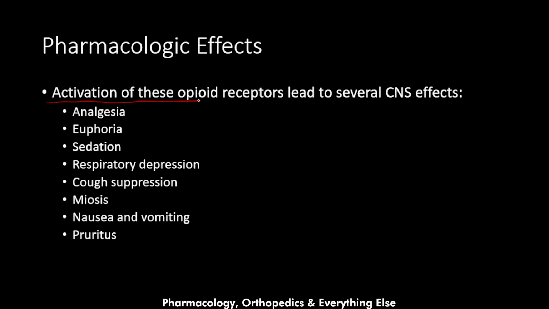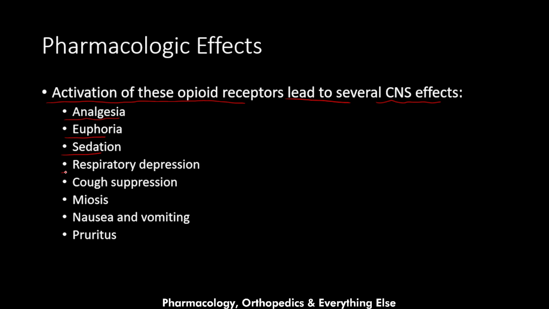Activation of these opioid receptors leads to several central nervous system effects. Before we get to the effects, you need to know that codeine has much less effect than morphine does. So every effect I will talk about will be much less than morphine, except for the constipation and the cough suppression. It also leads to euphoria, which is a pleasant effect. It leads to sedation, which makes the patient drowsy or sleepy.